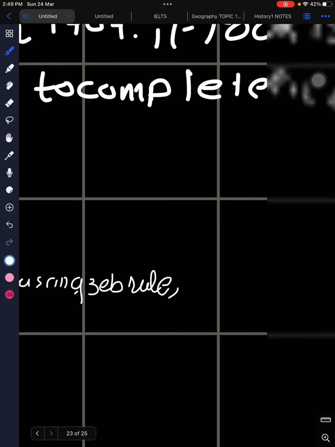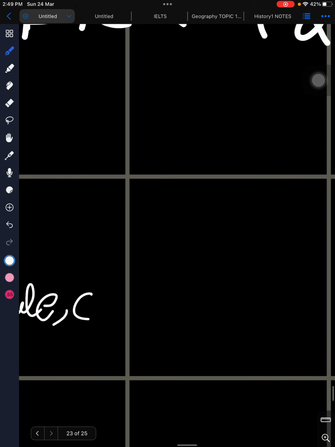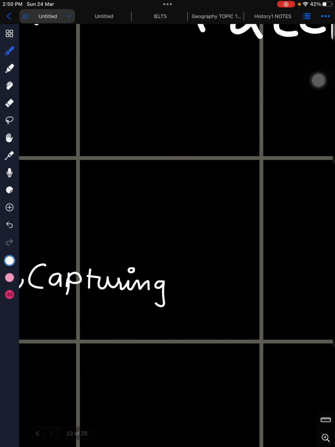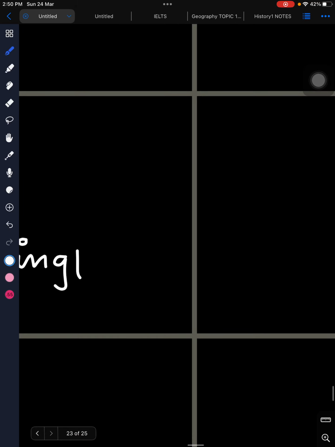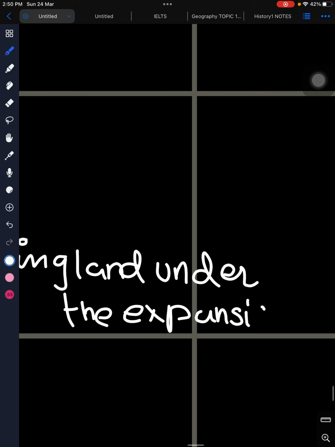So they had a policy of land capturing, and they started capturing the land under their expansion policy.